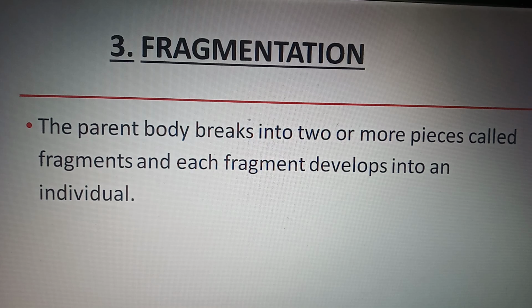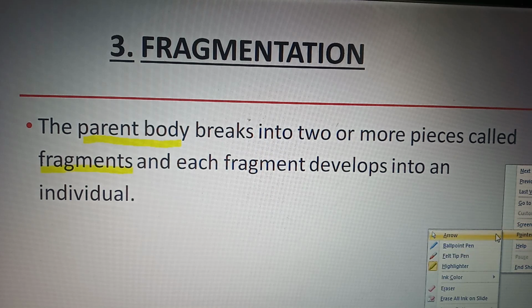In fragmentation, the parent body breaks into two or more pieces called fragments, and each fragment develops into an individual. Parent body breaks down into two or more pieces known as fragments, and each fragment forms a new individual.